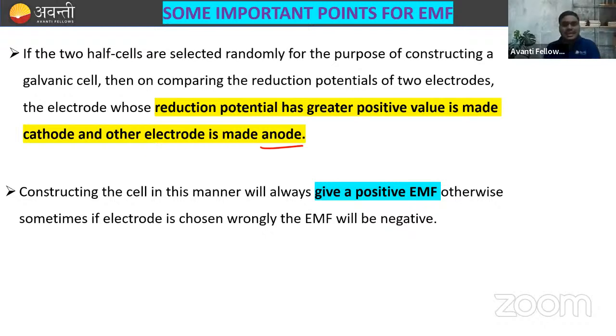Now, constructing the cell in this manner will always give a positive EMF. Otherwise, sometimes if the electrode is chosen wrongly, then the EMF will be negative, which is not possible, right?